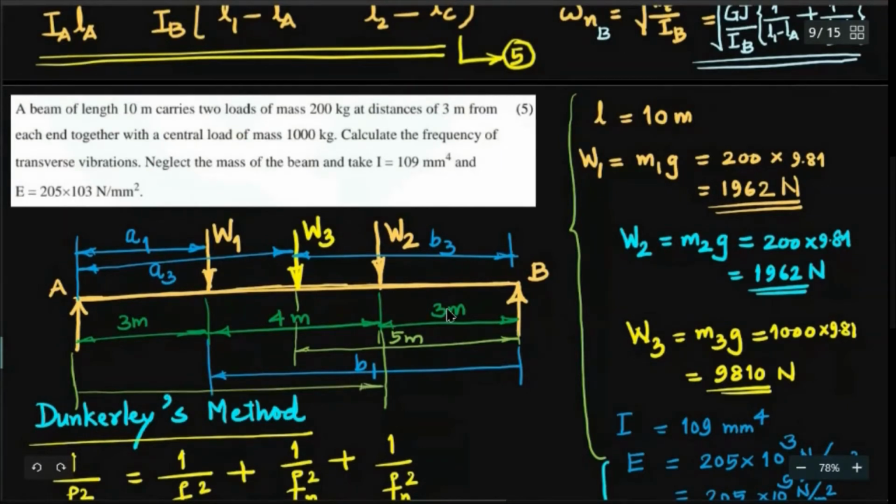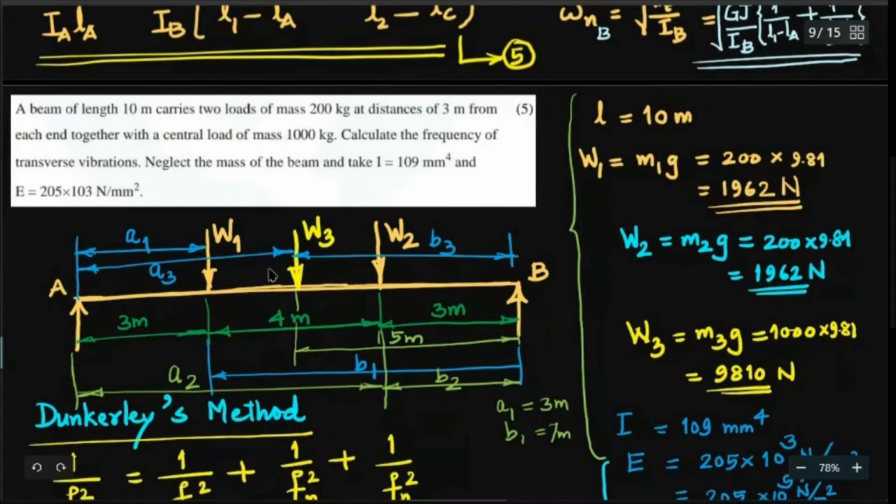See, this distance is the distance of W2 from the left end, that is A2, and the distance of W2 from the right end, that is B2. So you have to find out these distances, and you can easily find them, because A1 is 3 meters, and what is B1? 10 minus 3, the entire remaining distance. 10 is the total span, and 10 minus 3 is 7. So A1 is equal to 3 meters, and B1 is equal to 7 meters.